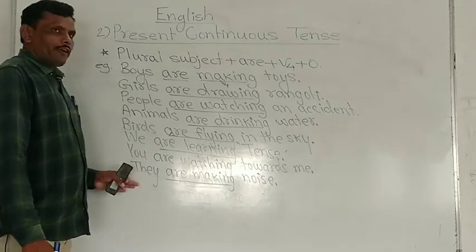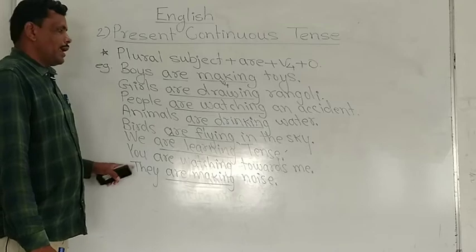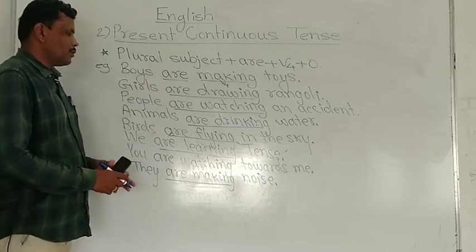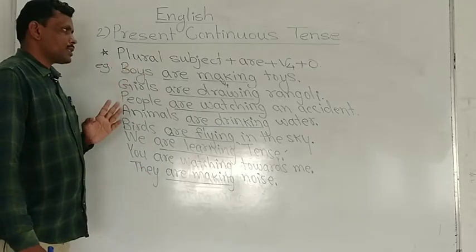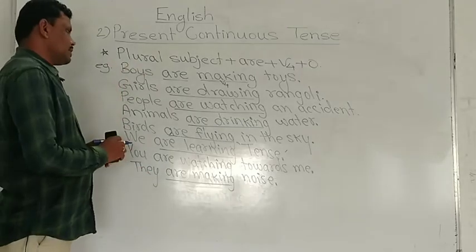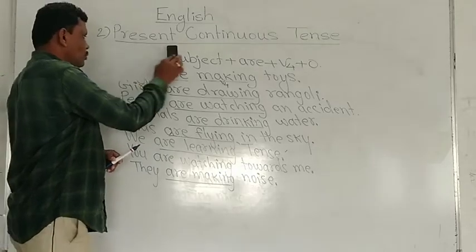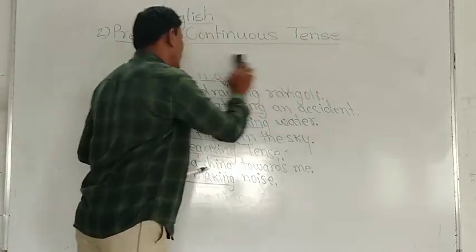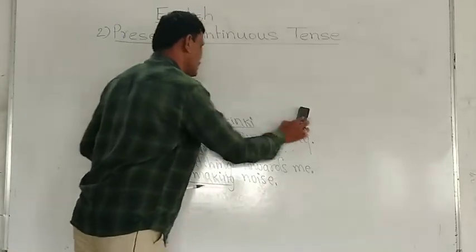In each and every example we have used a plural subject, and after a plural subject we have to use are plus V4 to show present continuous tense. Now we have to take some examples. We have to discuss some examples.